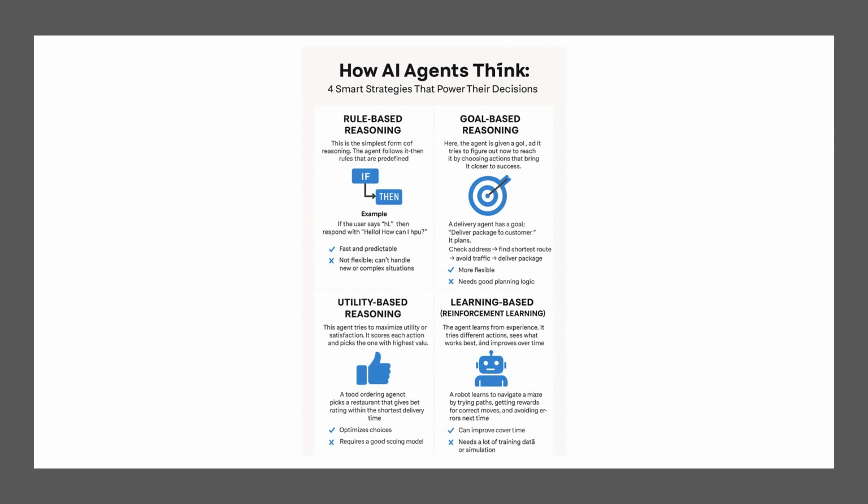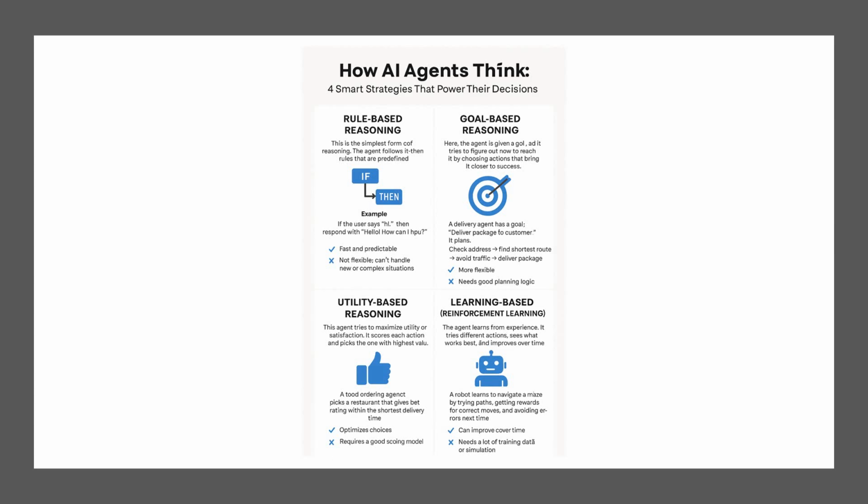That's it. Let's go to the second one, which is called goal-based reasoning. This is a step up in complexity. Instead of rules, the agent is given a goal and it figures out how to achieve it. It has a planning capability, identifies the actions needed and their sequence. The agent evaluates which path best leads to the goal. Advantage, very flexible and good for dynamic situations. Disadvantage, needs solid planning logic and can struggle if new variables are introduced mid-task.